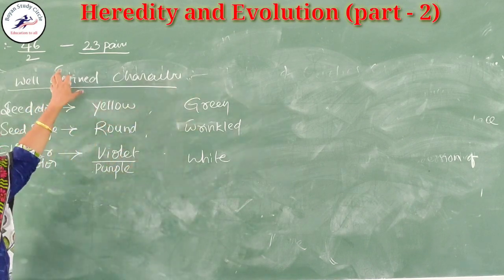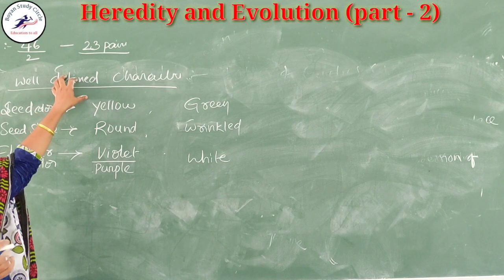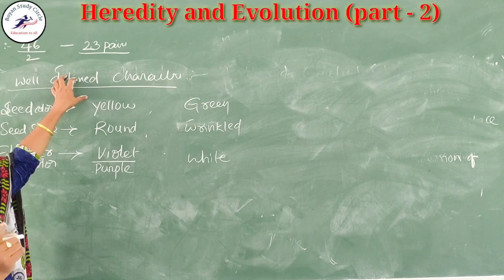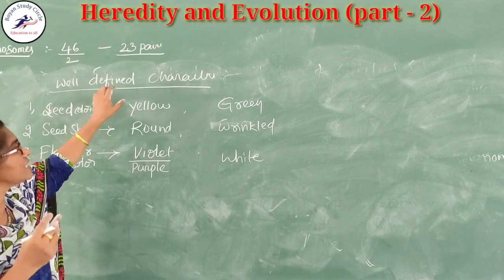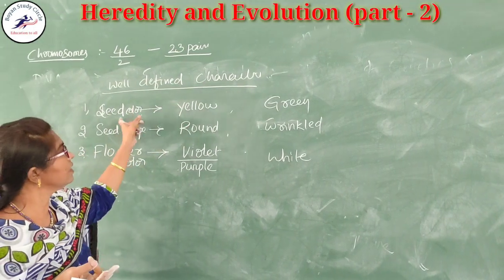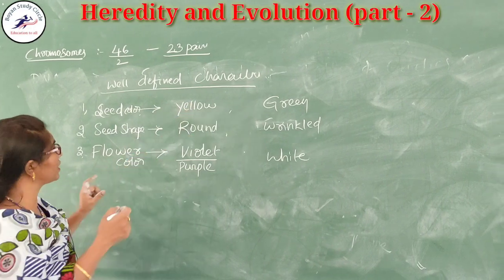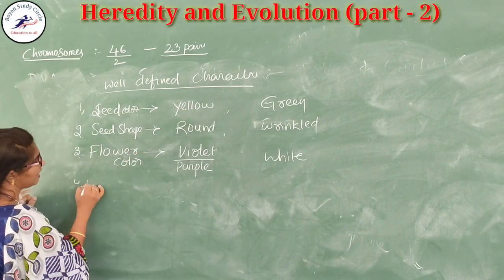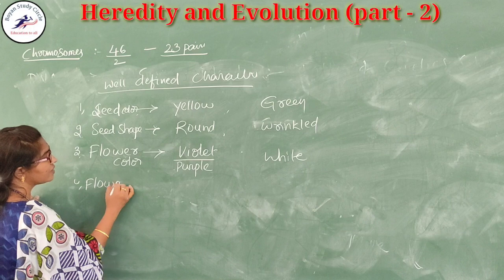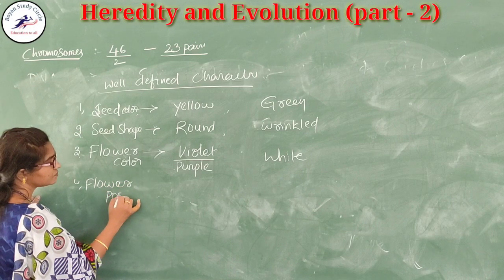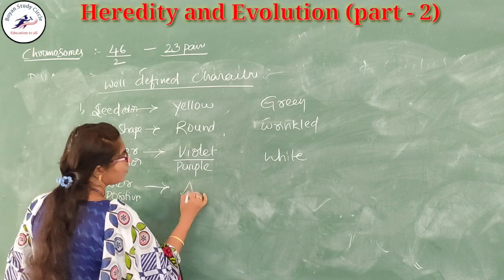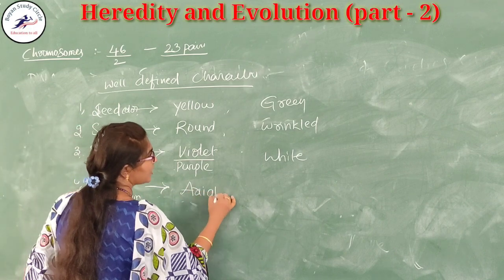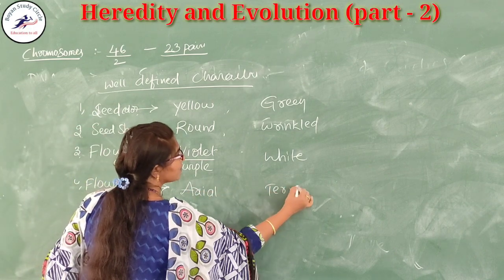For this experiment, Sir Gregor John Mendel took the pea plant, taking two different plants having different characters. Flower color and flower position: one is axial and another one is terminal.